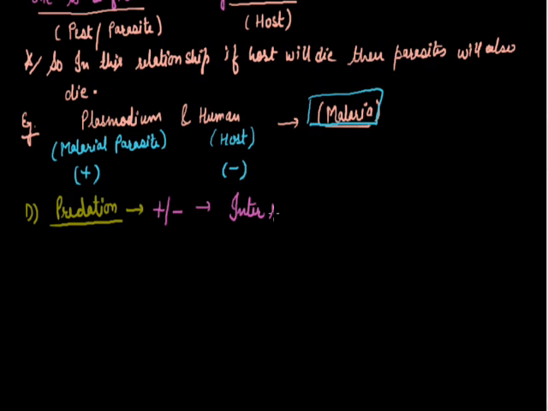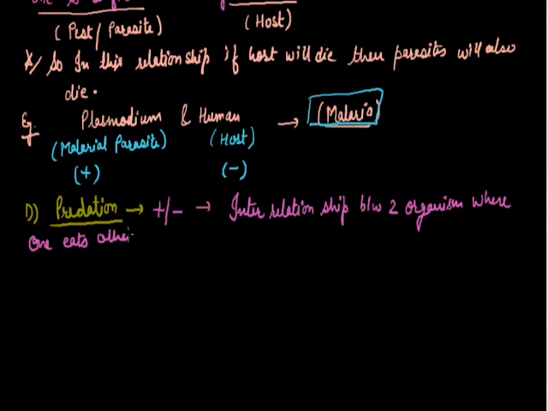It's an interrelationship between two organisms where one eats the other. The organism that eats is called the predator, while the other organism that is eaten by the predator is known as the prey. And this interrelation is known as predation. You can write various examples here.